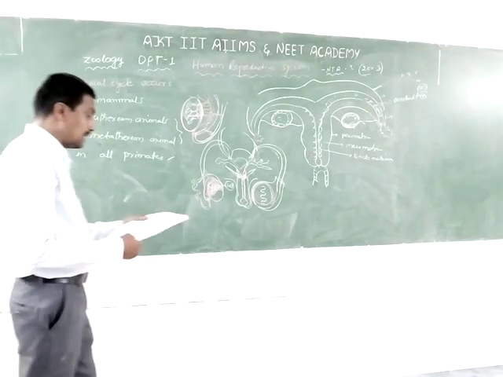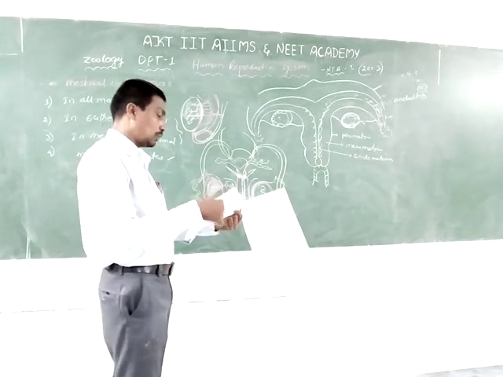What is the menstrual cycle? The menstrual cycle is very important. It lasts 28 days.